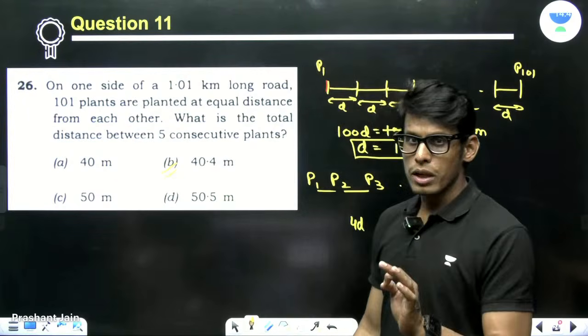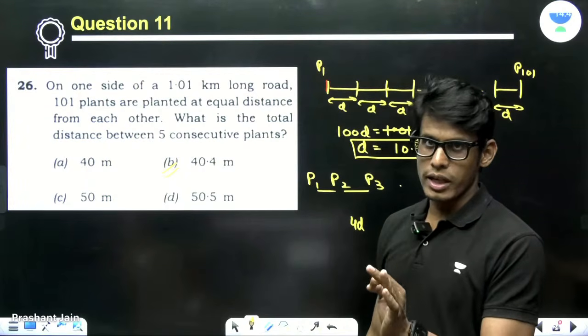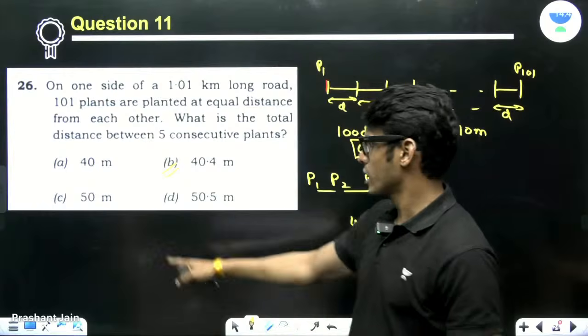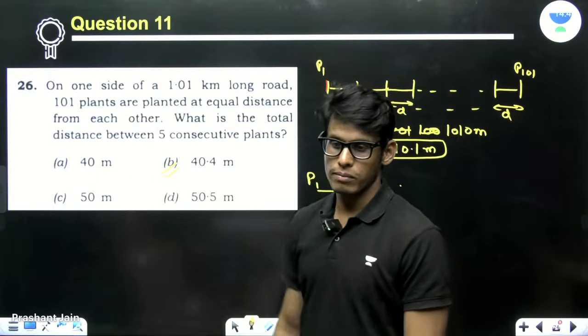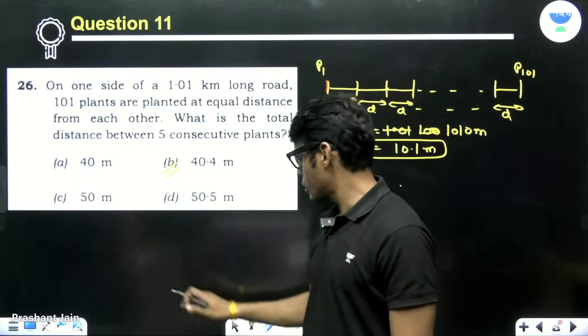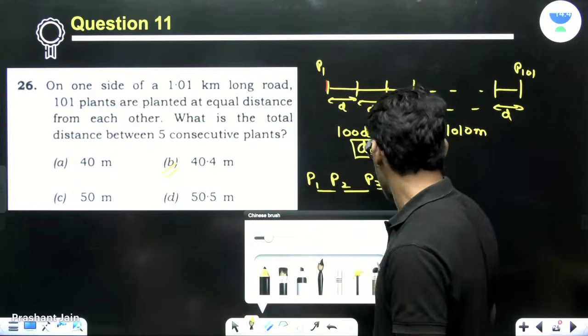I have seen people making a lot of silly mistakes here. They would write it as 40 meter, or this. These are two intelligently designed options.